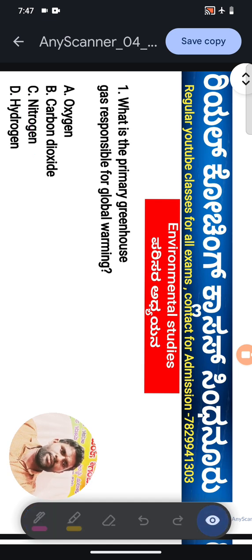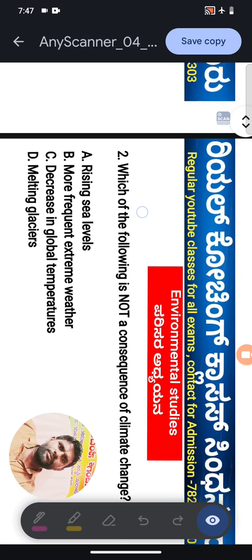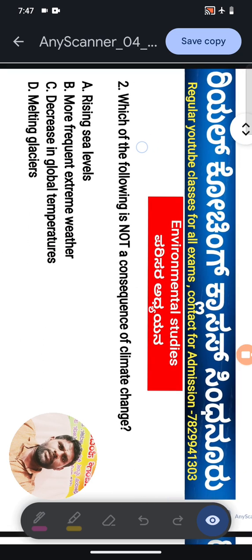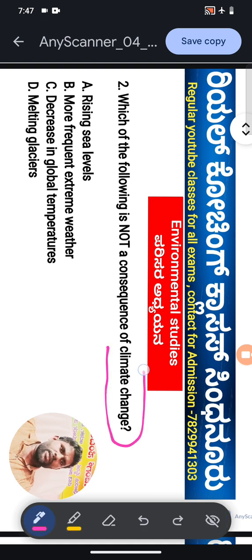Next question. Yes, second question. Which of the following is not a consequence of climate change? Important climate change. Rising sea levels, more frequent extreme weather, decrease in global temperature, melting glaciers. Which is the right answer for the second question?